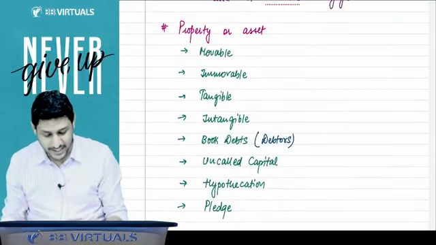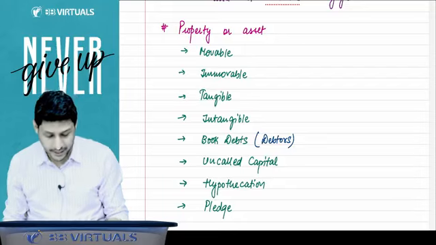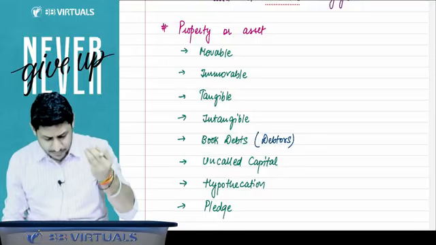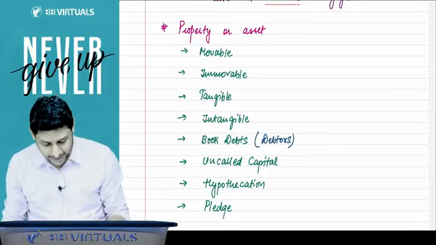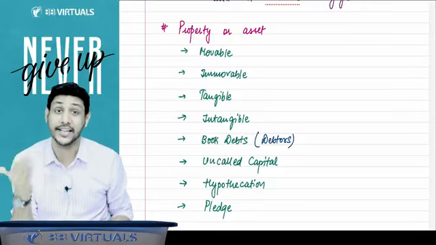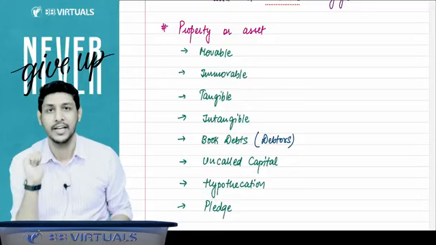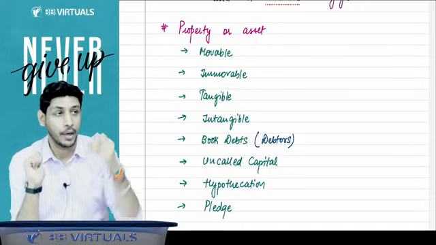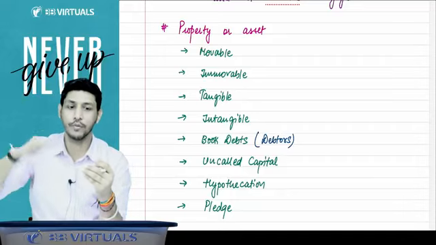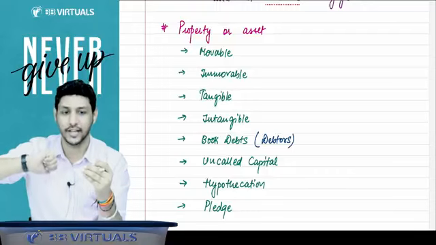Further, you can create a charge on movable property, on immovable property, on tangible assets, and on intangible assets. You can even create a charge on your debtors, on your book debts also. That amount will be recovered from the debtors and paid to you in case of default. So you can create a charge on the debtors also.